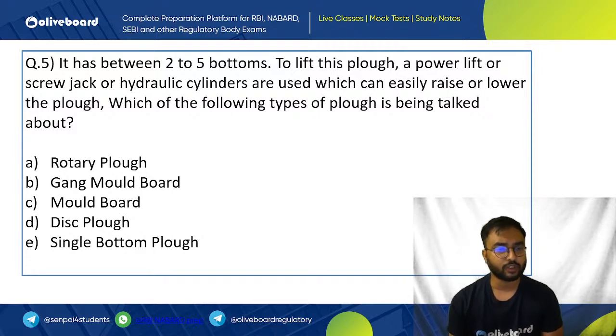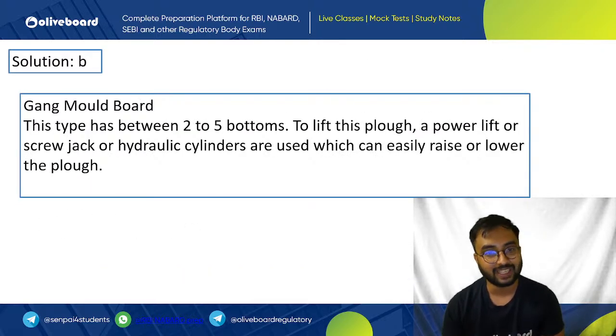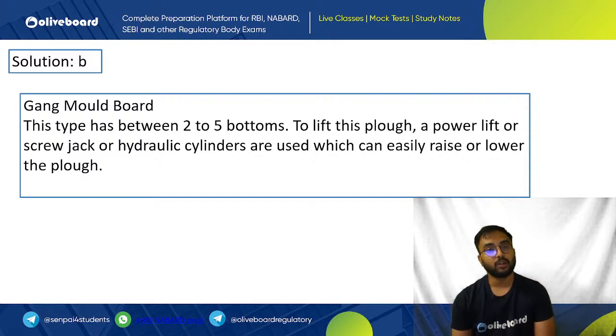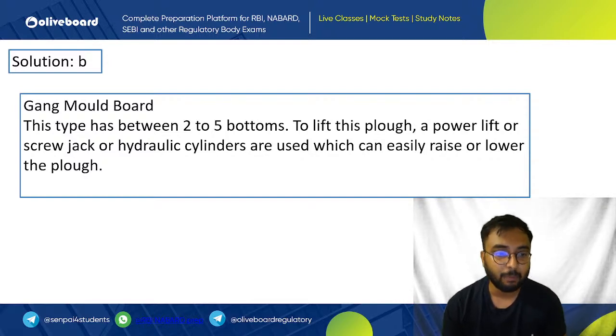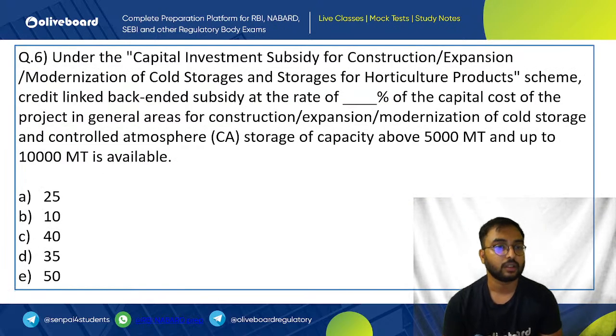Again, a conceptual question from Agri Engineering and Machinery. So the answer here is your B, which is gang mold board plow, which is a heavy mold board plow, lifted by power lift or screw jacks. This is boarded on either tractors or heavy other machineries.